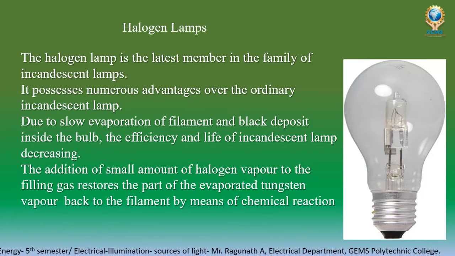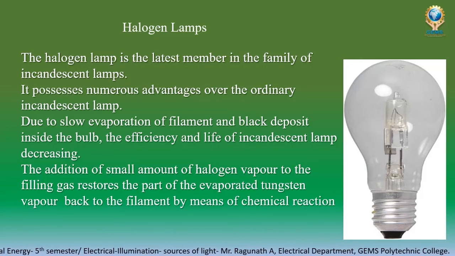Okay, now we will see the halogen lamps. Halogen lamps are also one of the incandescent lamps. That is the latest member of the incandescent lamp family. By seeing the diagram, you can understand that maximum things are more or less the same. A little bit is different.